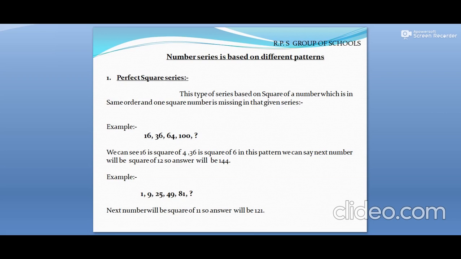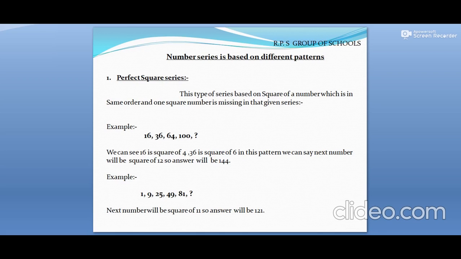Here I would try to make you understand number series based on two patterns: one on the pattern of the even number, and the other on the pattern of the odd number. Let us see this. This type of series is based on the square of a number which is in the same order, and one square number is missing in the given series. Let us understand it with a very simple example.